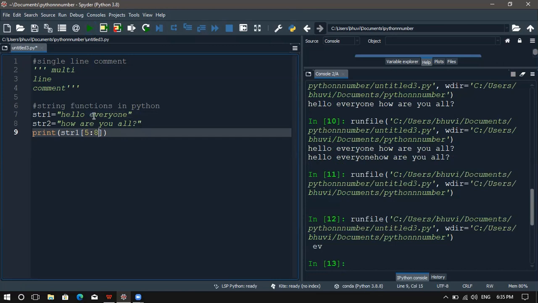Okay, 5, 6, 7. So whenever you are providing an index in Python, if you provide 8, it will stop at 7. If you provide 10, it will stop at 9. Always remember that even if you are using a for loop or while loop, the index will always stop before the one we have mentioned here. 8 means 7, 10 means 9.